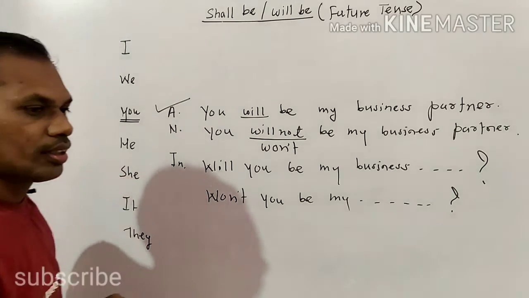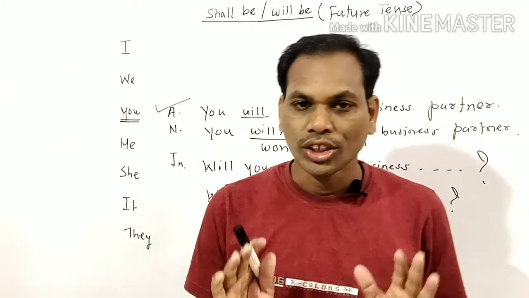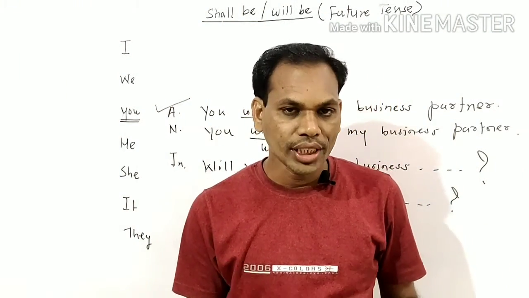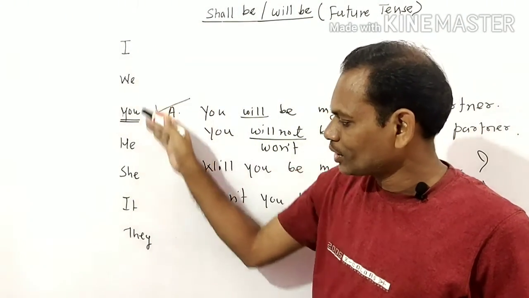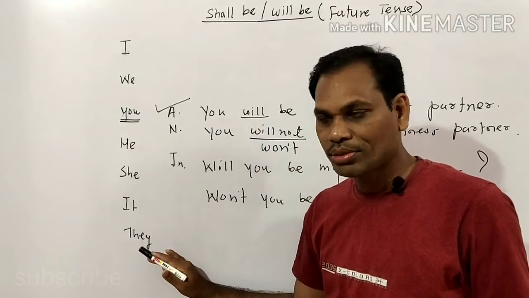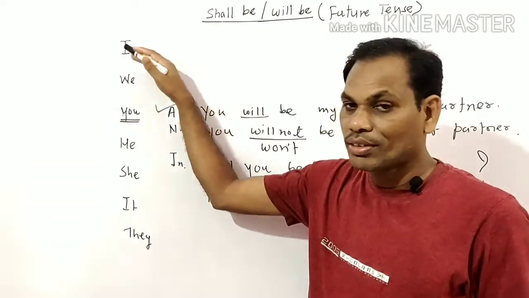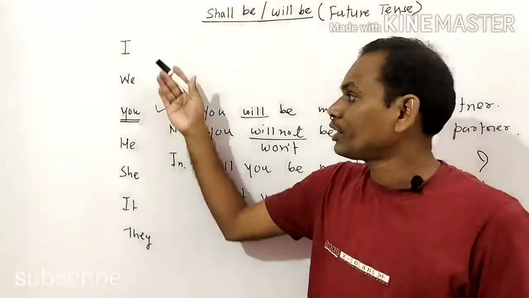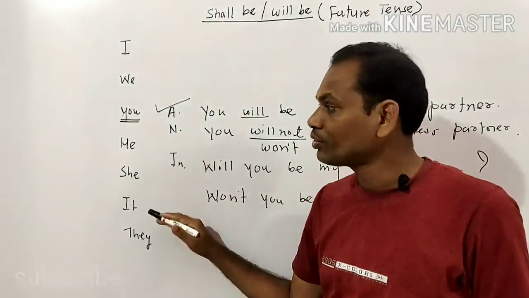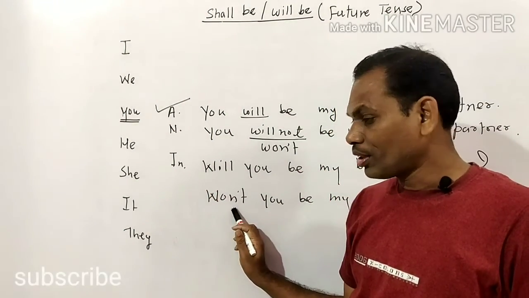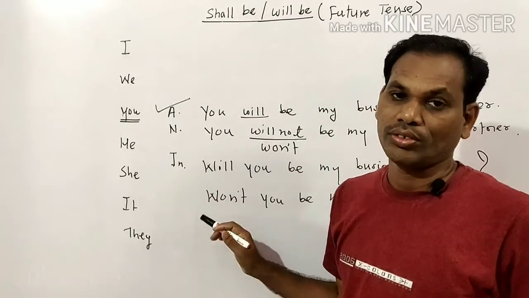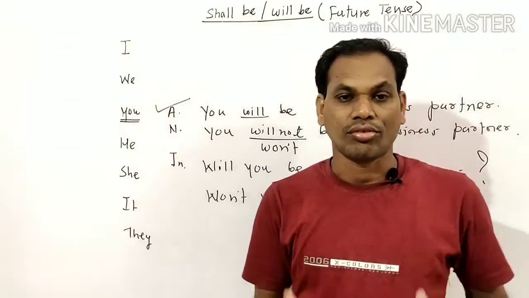For practice, you may write more and more sentences in this structure. Write down 7 sentences first affirmative, then different 7 sentences negative, different 7 sentences interrogative, and different 7 sentences interrogative plus negative, and in this way you have to follow.